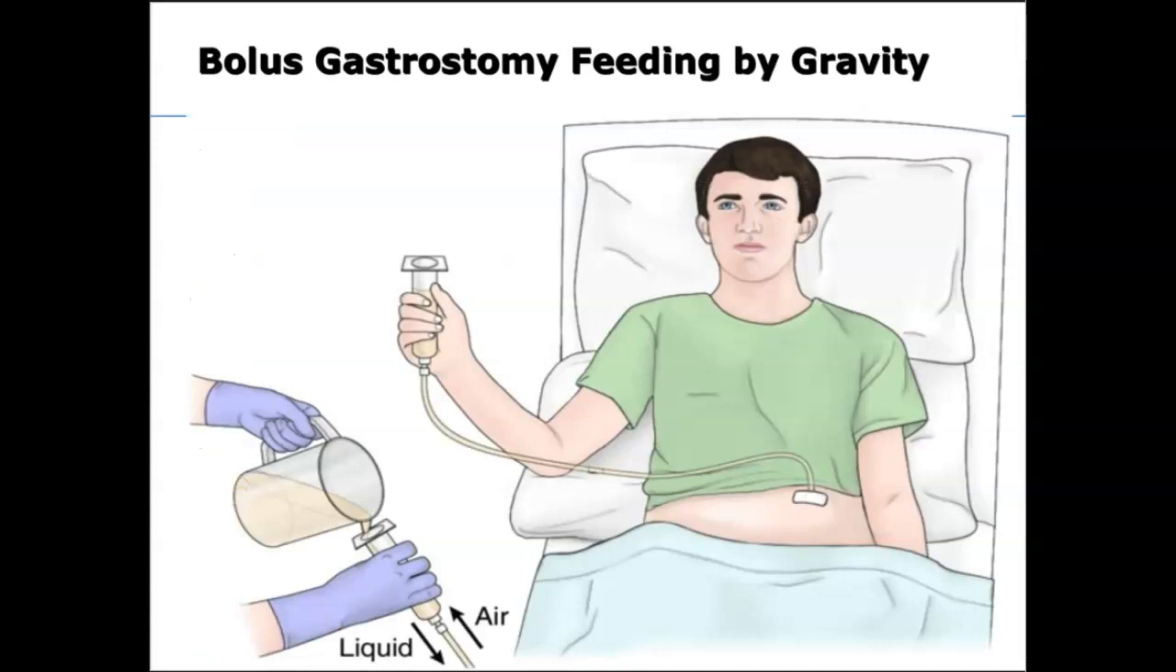Okay, here's a picture of a bolus feed. So you see here is bolus feeding using gravity. This method uses a syringe without the plunger to give the enteral nutrition, right? So what we do literally is pour the nutrition into that open barrel, and it flows down into the tube into the patient literally by gravity.